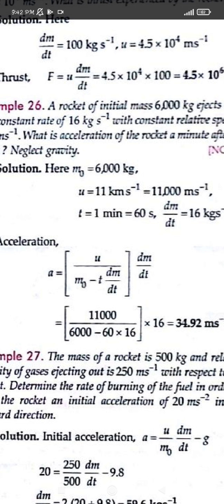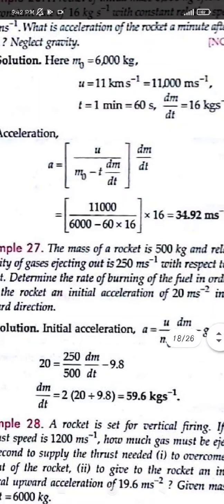So after 1 minute, time is given as 1 minute, we have to change it into seconds, so it will be 60 seconds, and dm/dt is given as 60 kg per second, that is, ejecting mass at a constant rate, right? Mass upon time, so it is 16 kg per second. So the value we have to put in and find out the value for the acceleration.